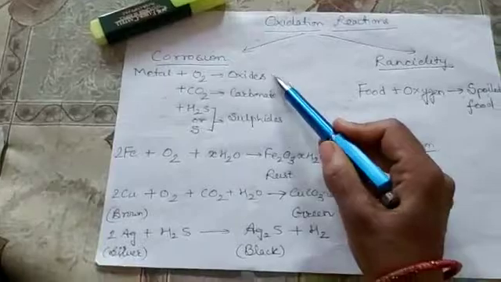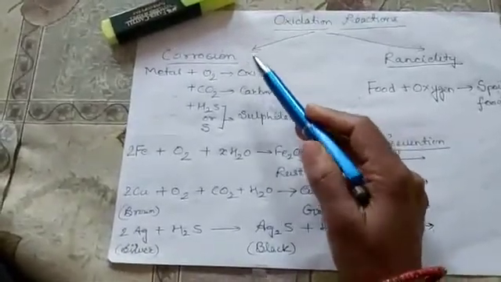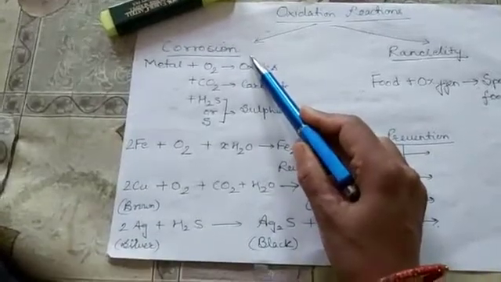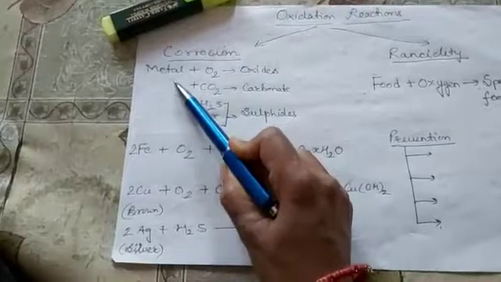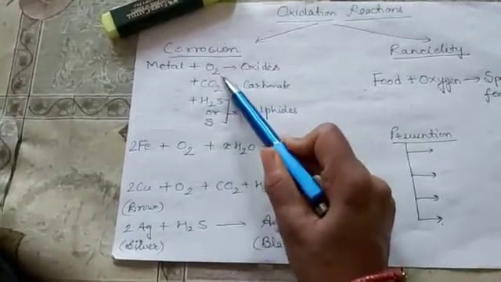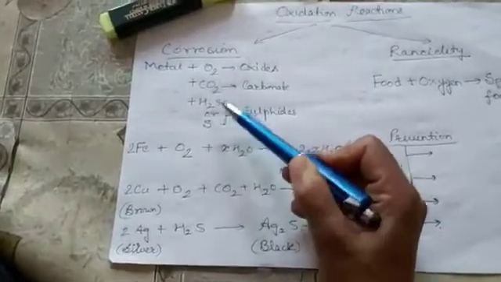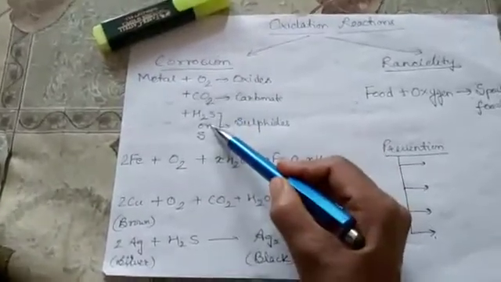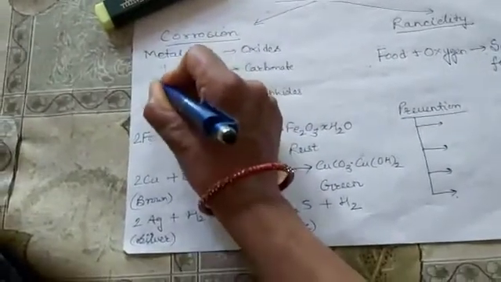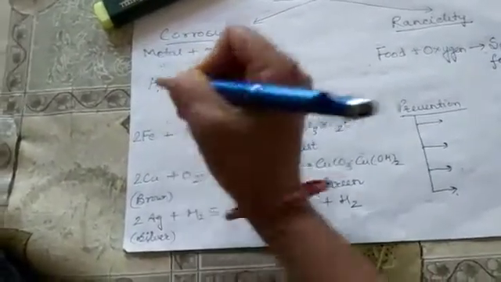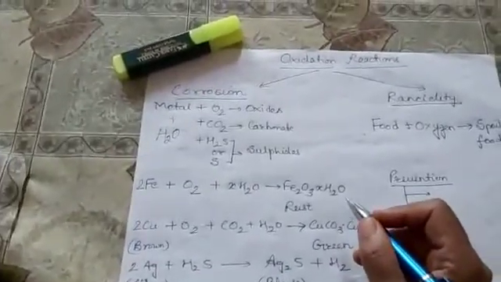Corrosion is a very common term. You might have heard it many times. It is the procedure in which any metal combines with oxygen or carbon dioxide or sulfur or hydrogen sulfide present in air, in the presence of water. The presence of water or moisture is very important for the process of corrosion.